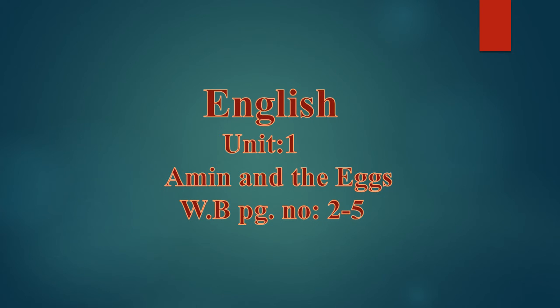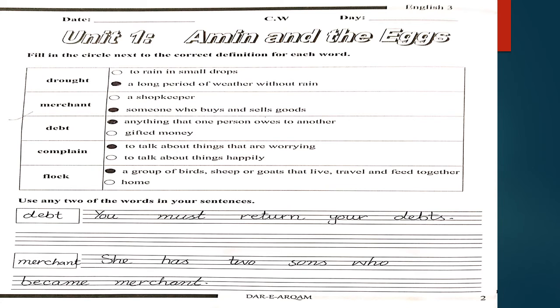Okay students, this is the time for English lecture, unit number 1, and the title of the unit is Amin and the Eggs, and the workbook pages are page number 2 and 5. As you know, we have done our reading in the classroom. Now it's time to solve the workbook pages. Let's start. Open up your workbook page number 2 and start solving with me.